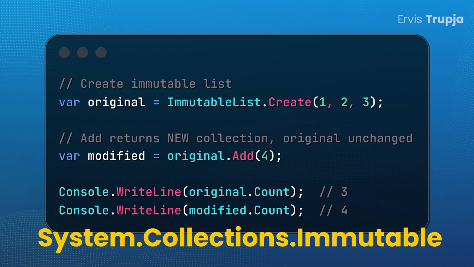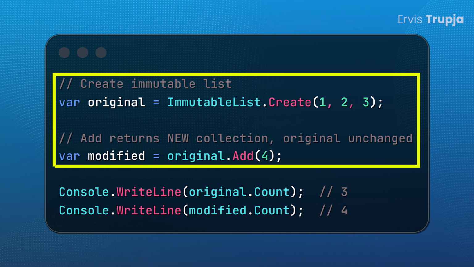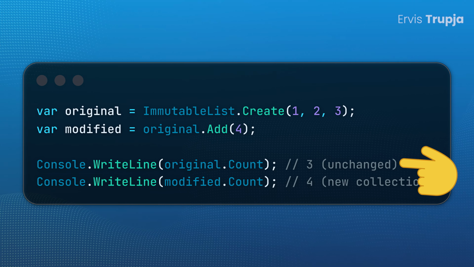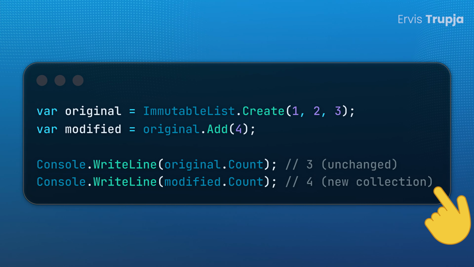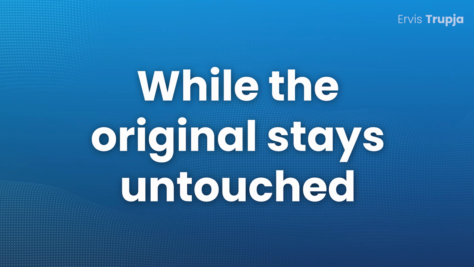The System.Collections.Immutable namespace provides types like ImmutableList, ImmutableDictionary, and ImmutableHashSet. When you call methods like Add, they don't change the original collection. Instead, they return a completely new collection with the added item while the original one stays untouched.